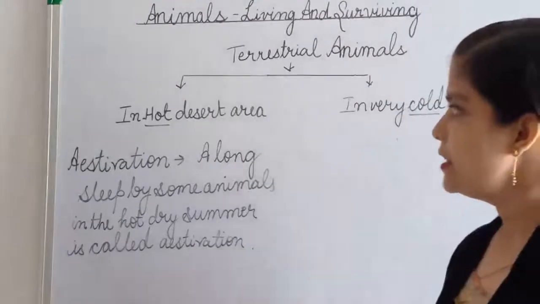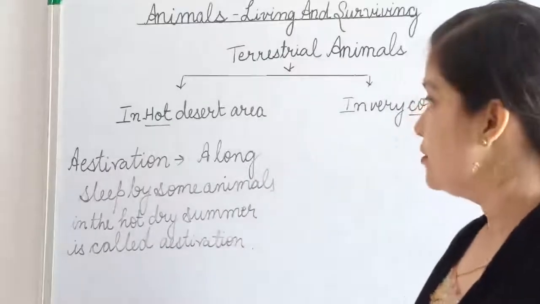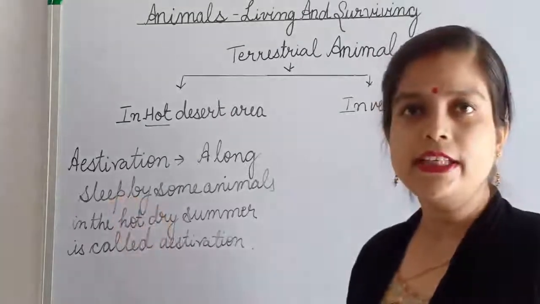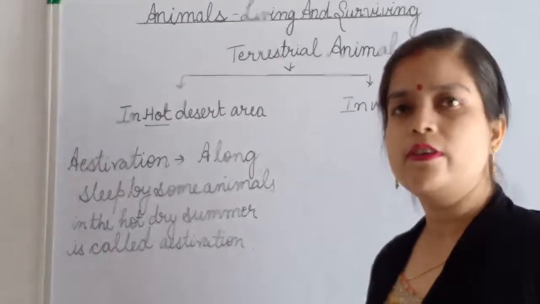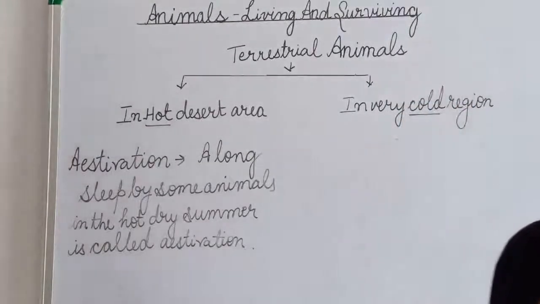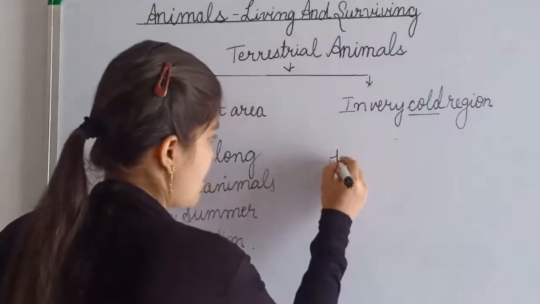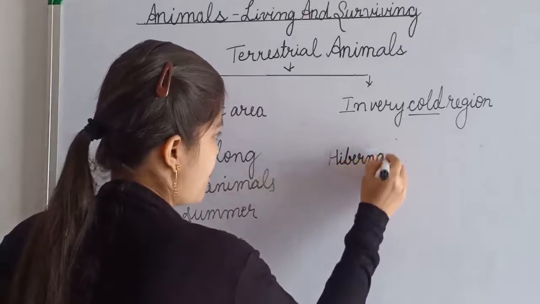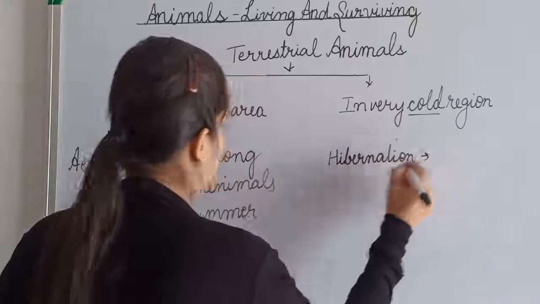Simply, when animals in the hot area go for a long sleep, it is known as estivation. And when the animals in the cold region go for a long sleep, it is known as hibernation. So there is also a new word you got here. What is hibernation?